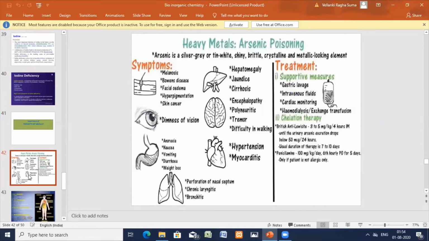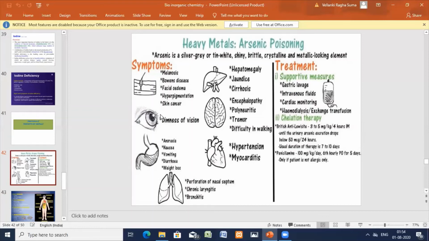Arsenic poisoning. Arsenic is a silver gray or tin white, shiny, brittle, crystalline, metallic looking element. Symptoms: melanosis, dark coloring, which you can call Brown's disease. Face edema, swelling of the face, and hyperpigmentation on the body. It may lead to skin cancer. These are the general symptoms.